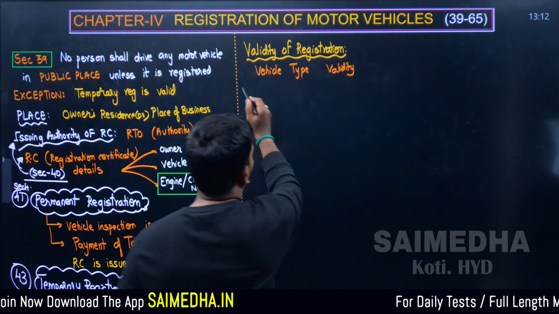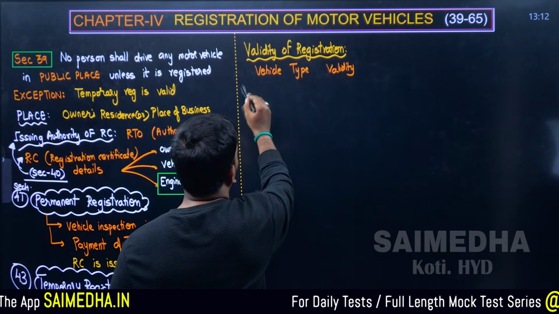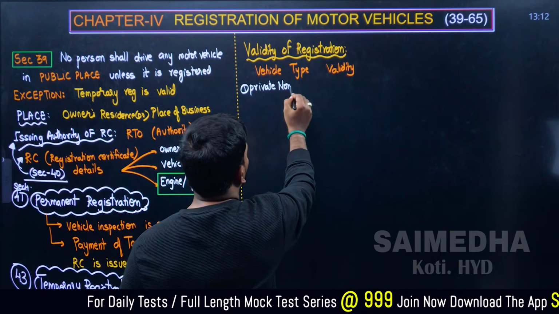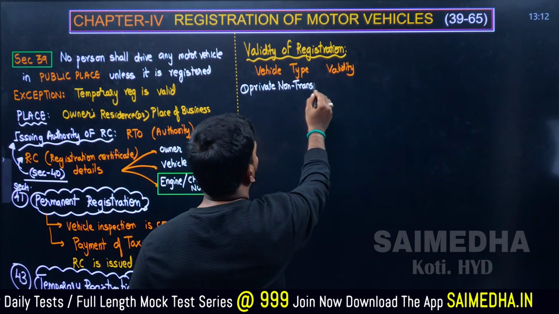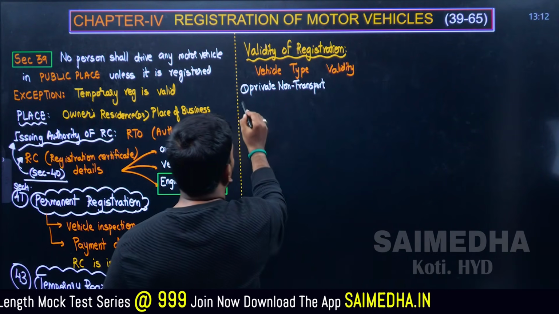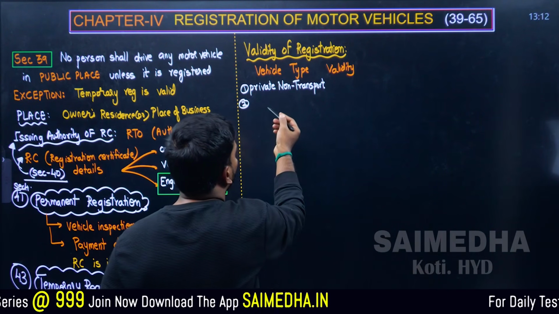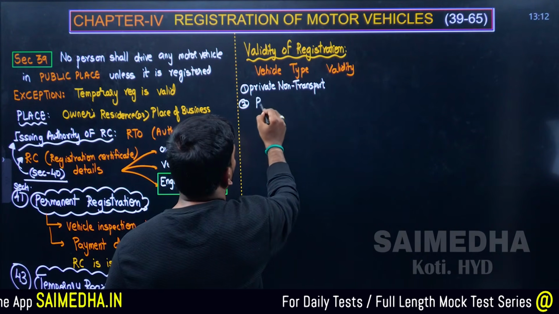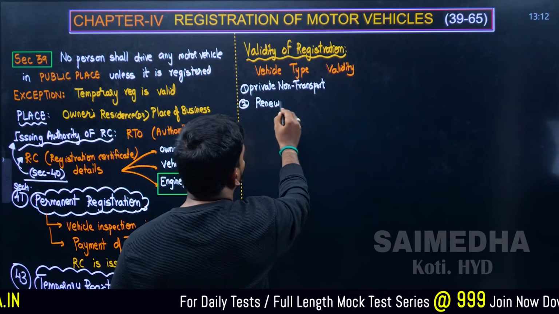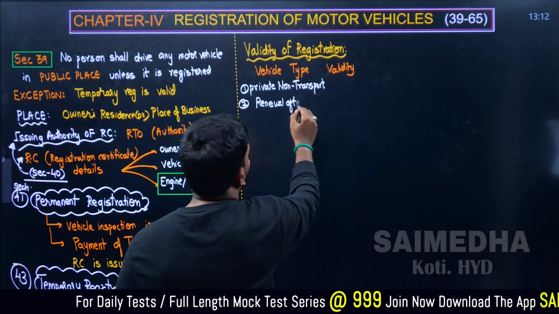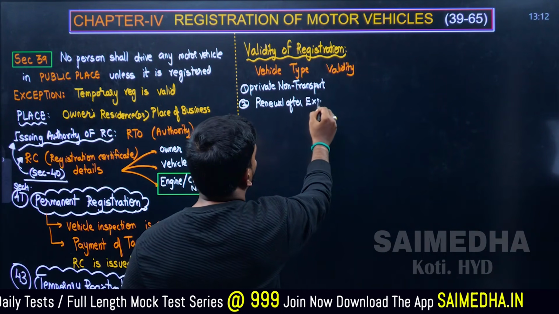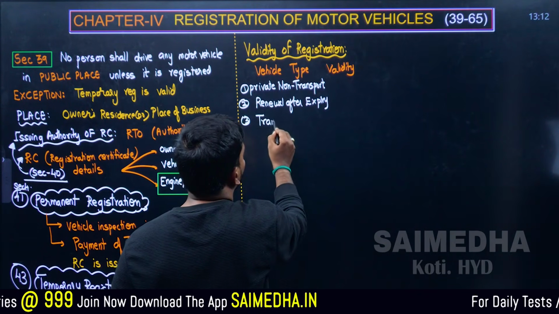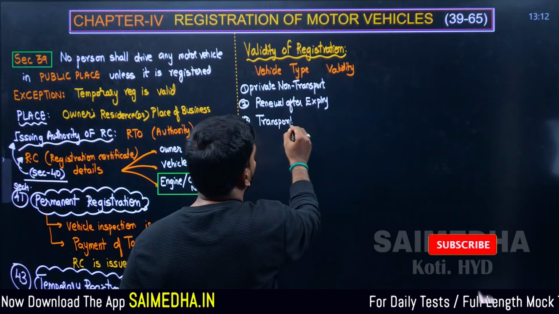Suppose the first type of vehicle is private, non-transport vehicle. It is a non-transport vehicle. Second one is going to be what? We can say it's renewal period, renewal after expiry. And the third type is what? Transport, transport vehicle.